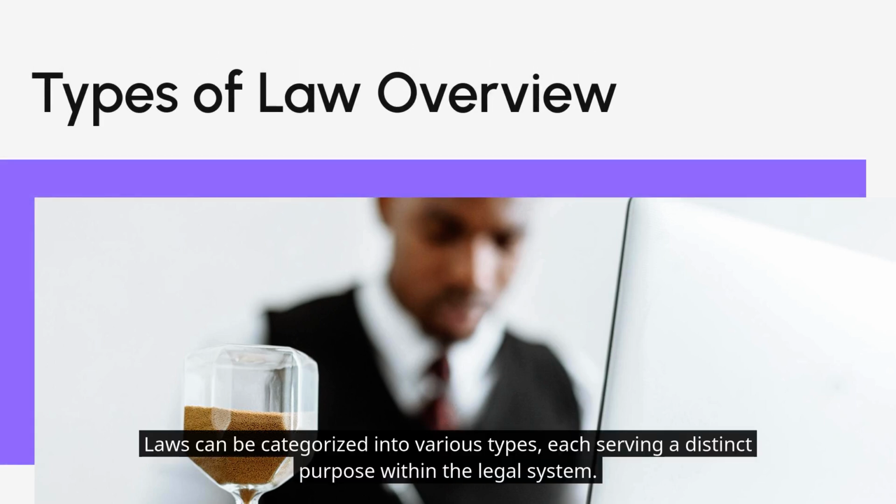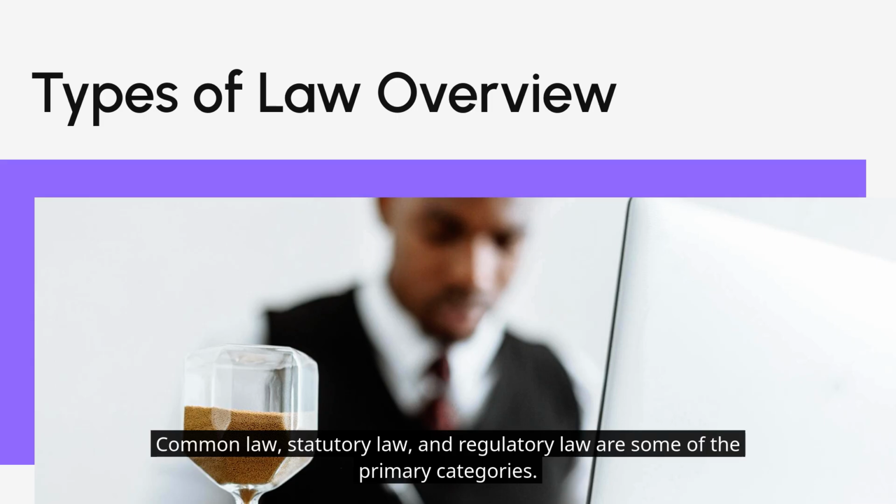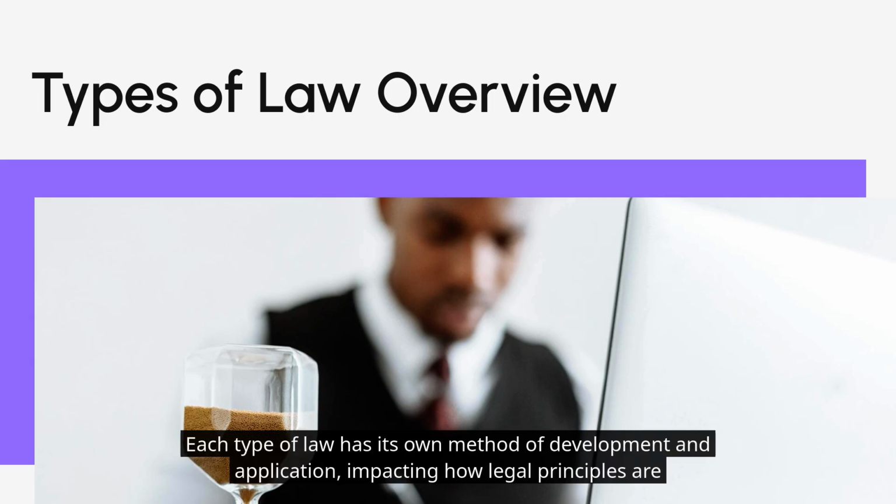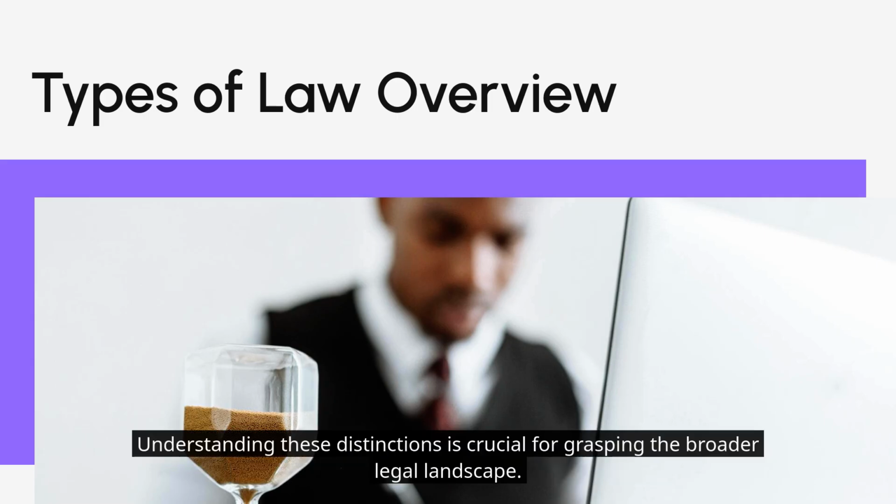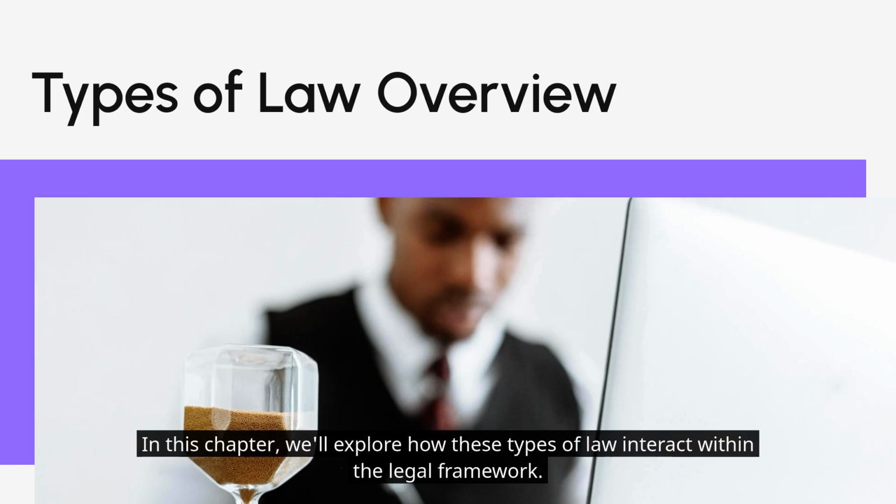Laws can be categorized into various types, each serving a distinct purpose within the legal system. Common law, statutory law, and regulatory law are some of the primary categories. Each type of law has its own method of development and application, impacting how legal principles are interpreted. Understanding these distinctions is crucial for grasping the broader legal landscape. In this chapter, we'll explore how these types of law interact within the legal framework.